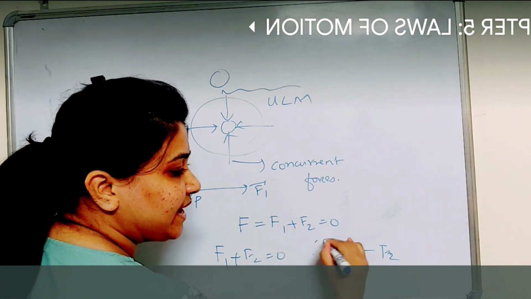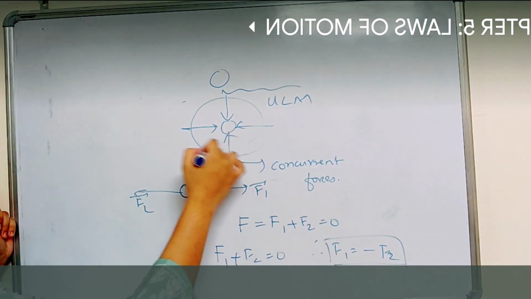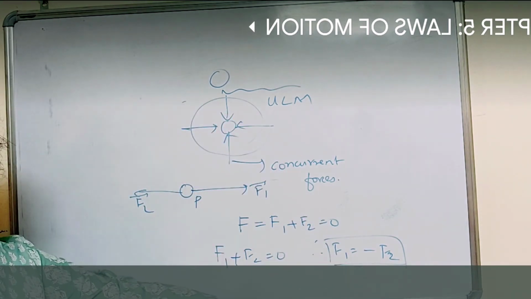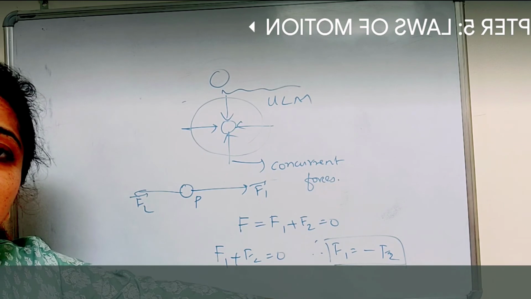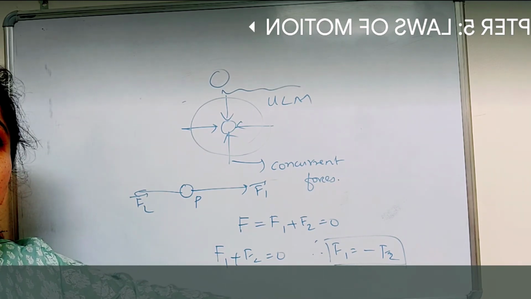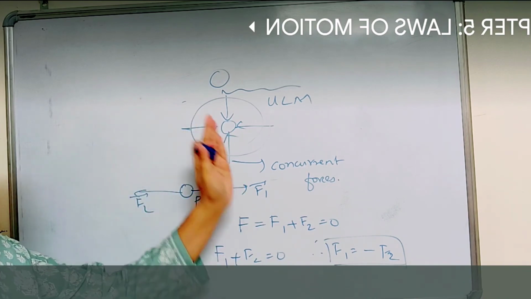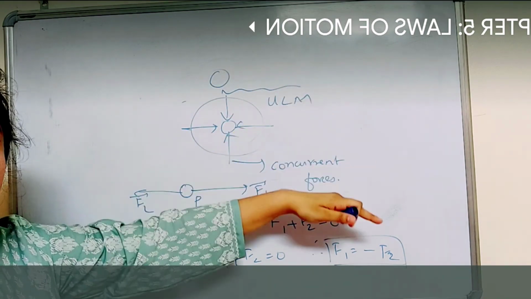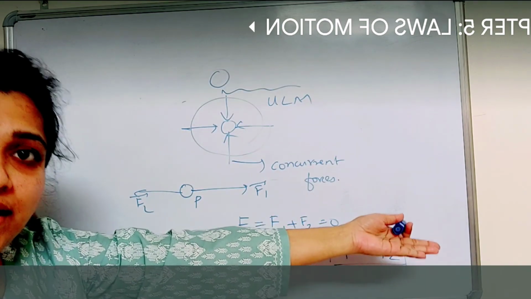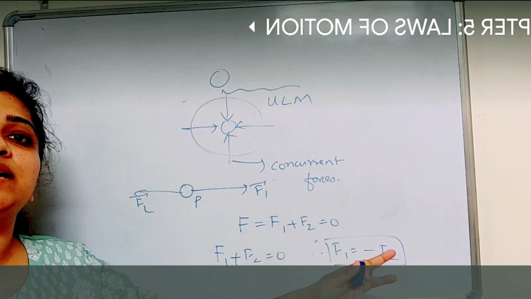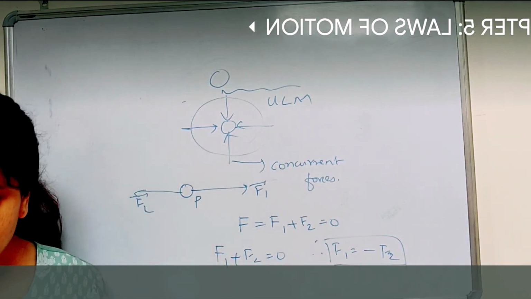Then I say that yes, it is in equilibrium. This is the condition for any particle under concurrent forces to be in equilibrium. Whatever force is applied on one side should be equal in magnitude but opposite in direction to the other. That is when the forces cancel out each other and the particle is in equilibrium.